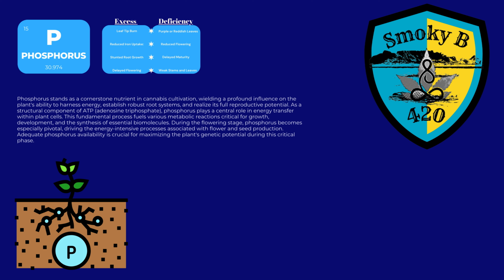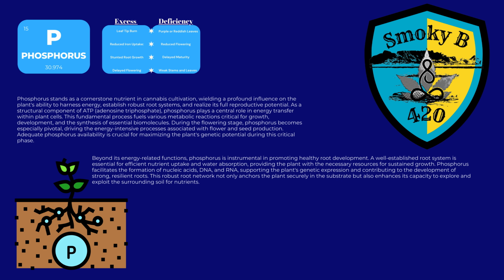During the flowering stage, phosphorus becomes especially pivotal, driving the energy-intensive processes associated with flower and seed production. Adequate phosphorus availability is crucial for maximizing the plant's genetic potential during this critical phase. Beyond its energy-related functions, phosphorus is instrumental in promoting healthy root development.